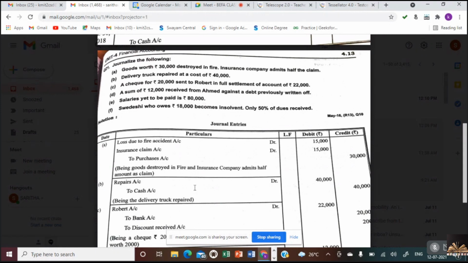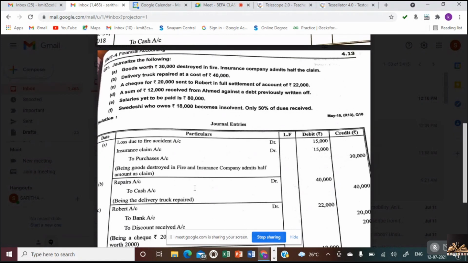Nana, we go with double entry bookkeeping. What do you mean by double entry bookkeeping? There would be 2 effects in the books of accounts for each transaction. If one is debited, the other is to be credited. There is a twofold effect. For each and every debit, there would be a corresponding credit. Why?